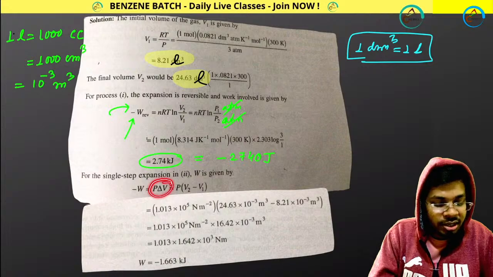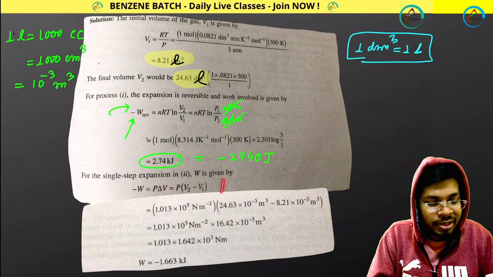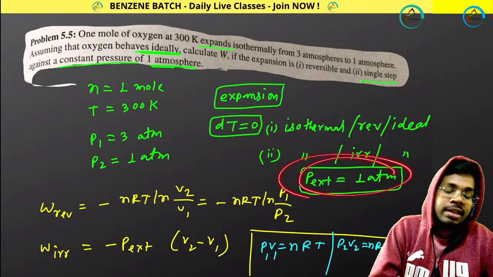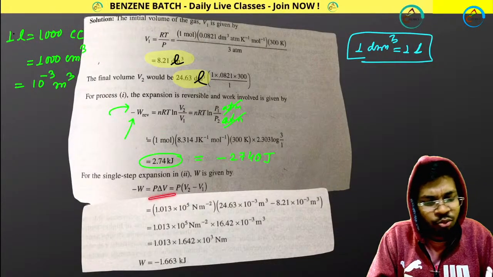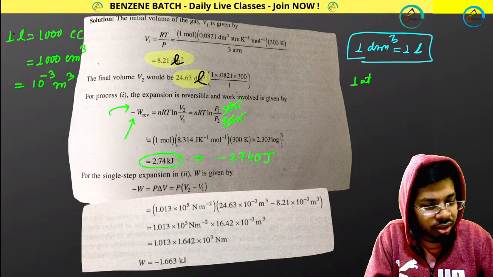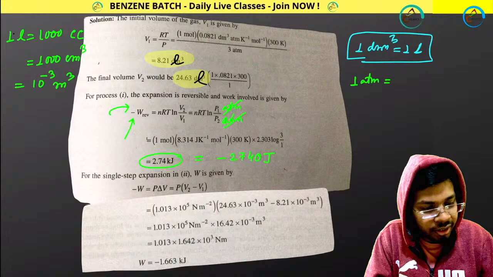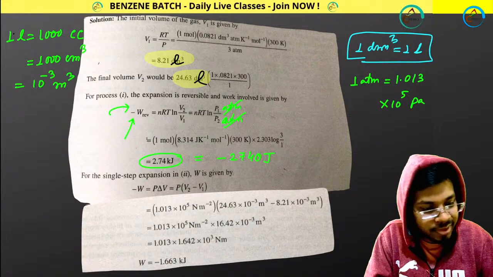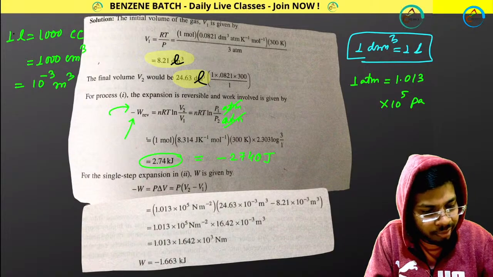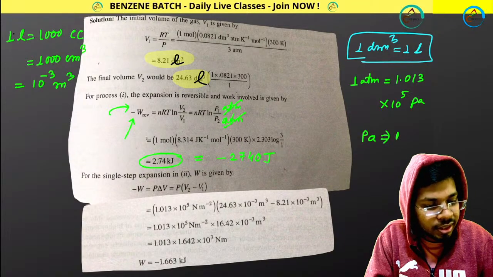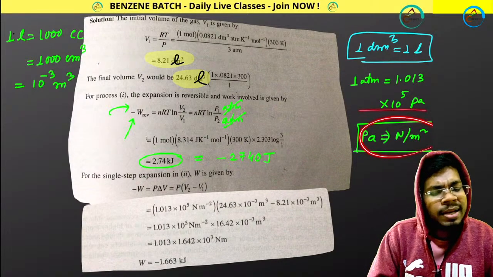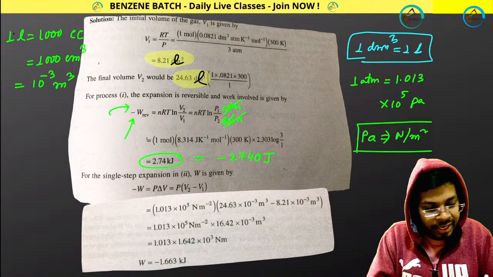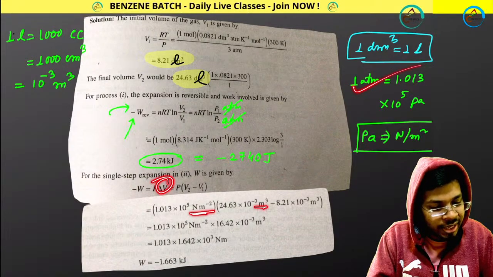Now put pressure. Pressure is what? 1 atm. It is given. External pressure is 1 atm. 1 atm means what? You know this in SI. 1 atm is 1.013 into 10 to the power 5 Pascal. And 1 Pascal means Newton per meter square. Newton per meter square is the unit in SI, or Pascal in SI. So put 1 atm in SI.